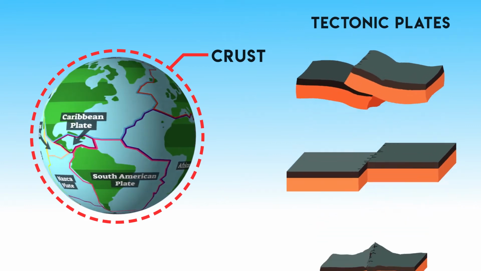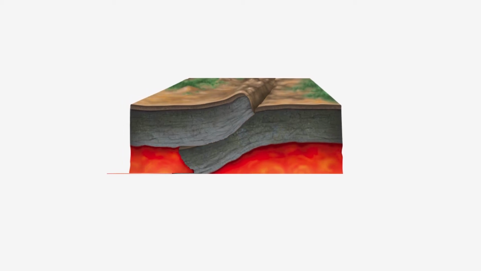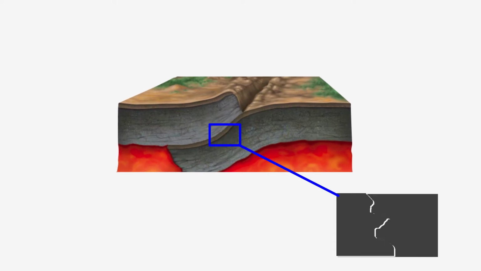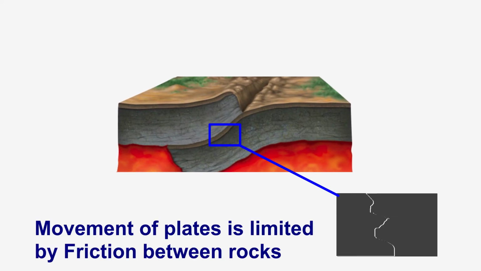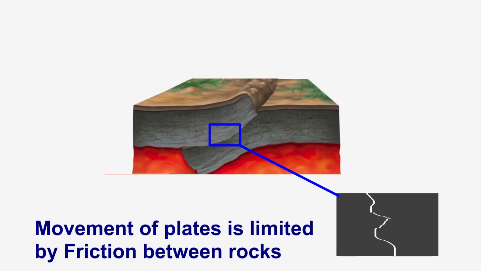Let's analyze the first and second types of movement. We know that the crust of Earth is solid and made of big rocks. When the plates move relative to each other, this movement is always restricted by friction between these big rocks present at the line they move along.